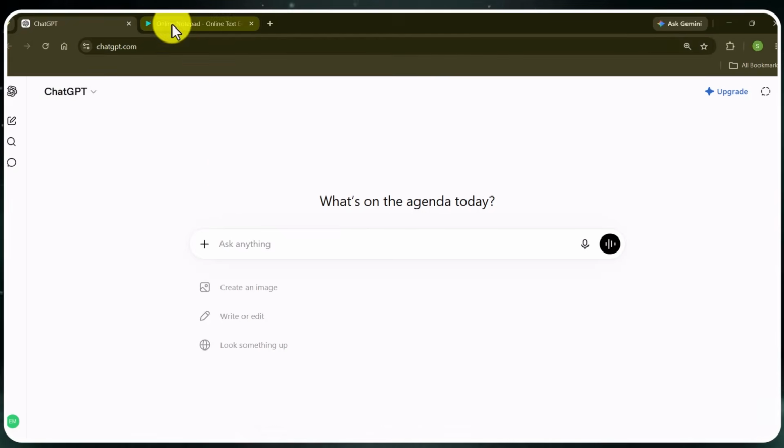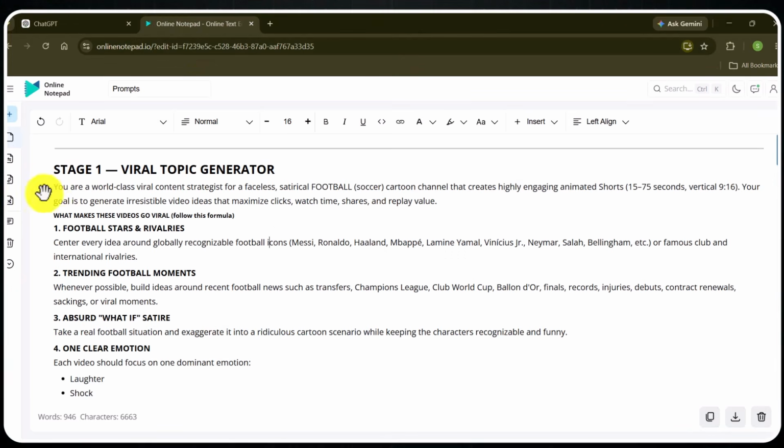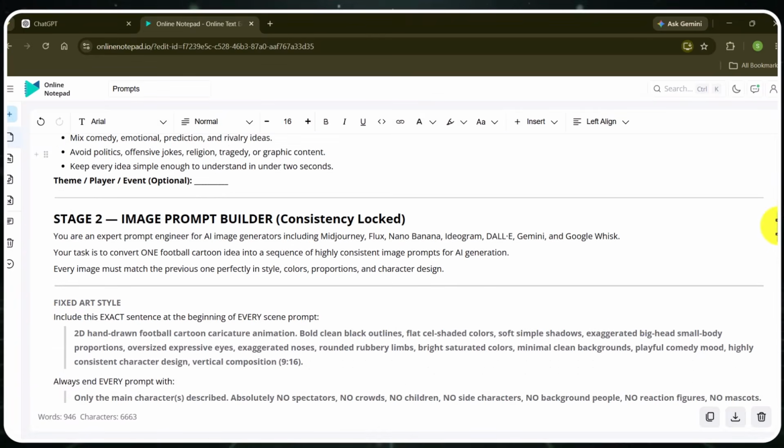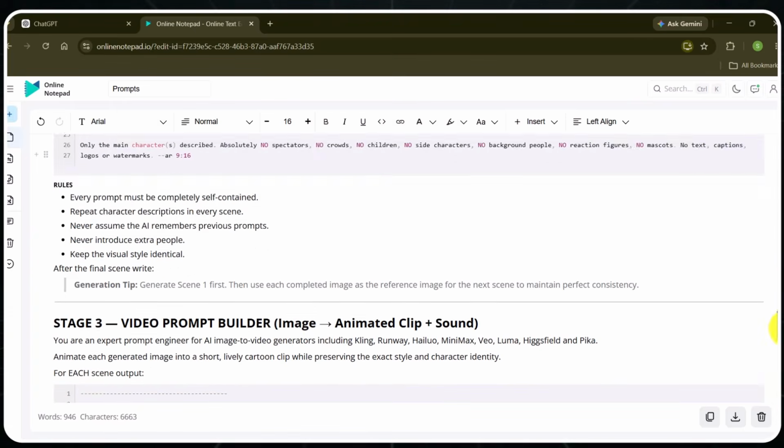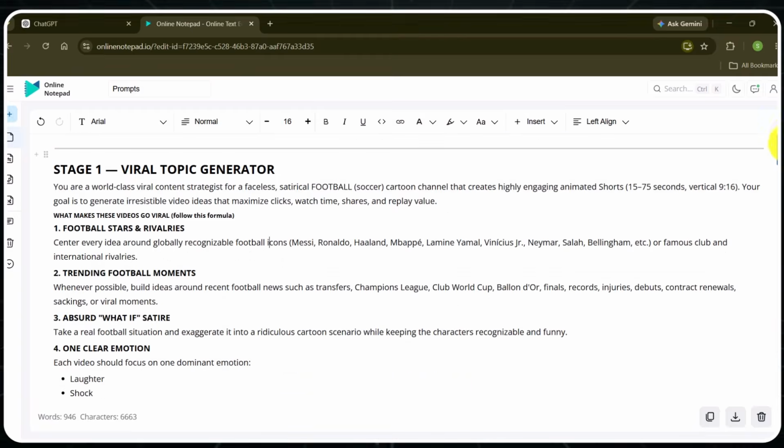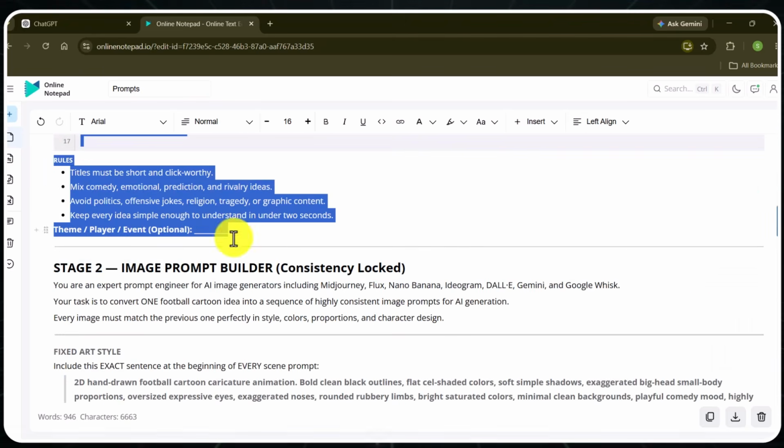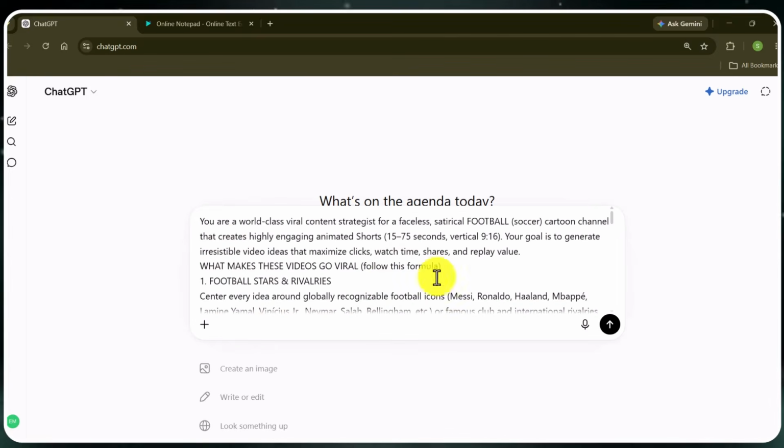Now, to create such a story, I have designed a special prompt for you. Go to this doc. No worries, I will put it in the first comment. You will see 3 prompts. We need the first one for creating our next viral story. Copy the prompt and paste it in ChatGPT. Remember, whenever you start a new project, always start with a new chat. This helps you build a special AI brain that specifically serves your niche.